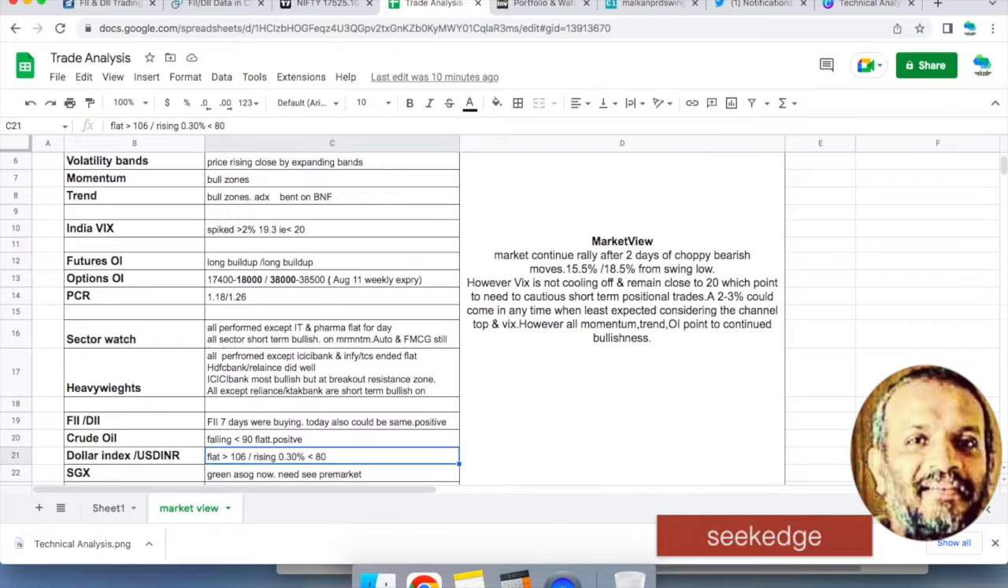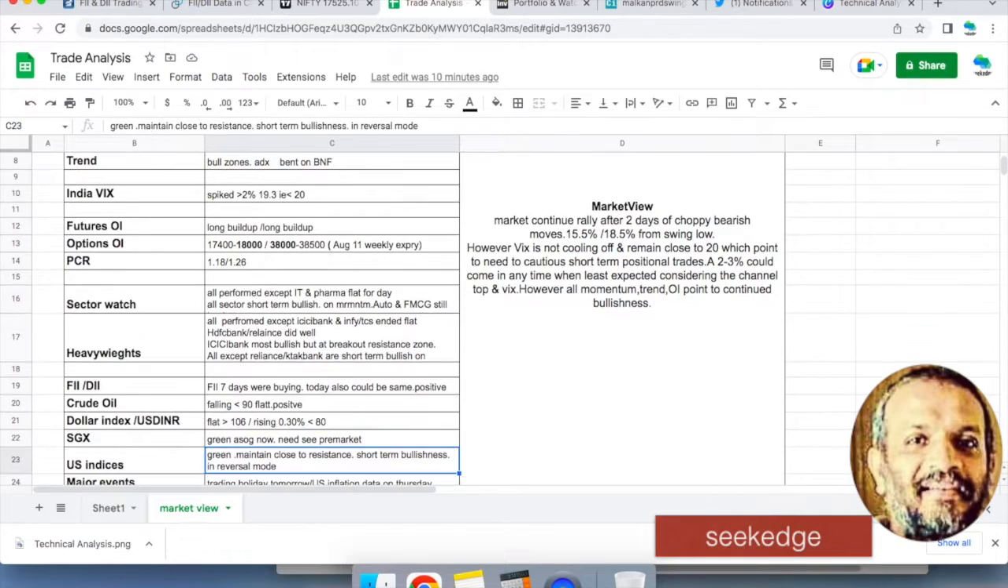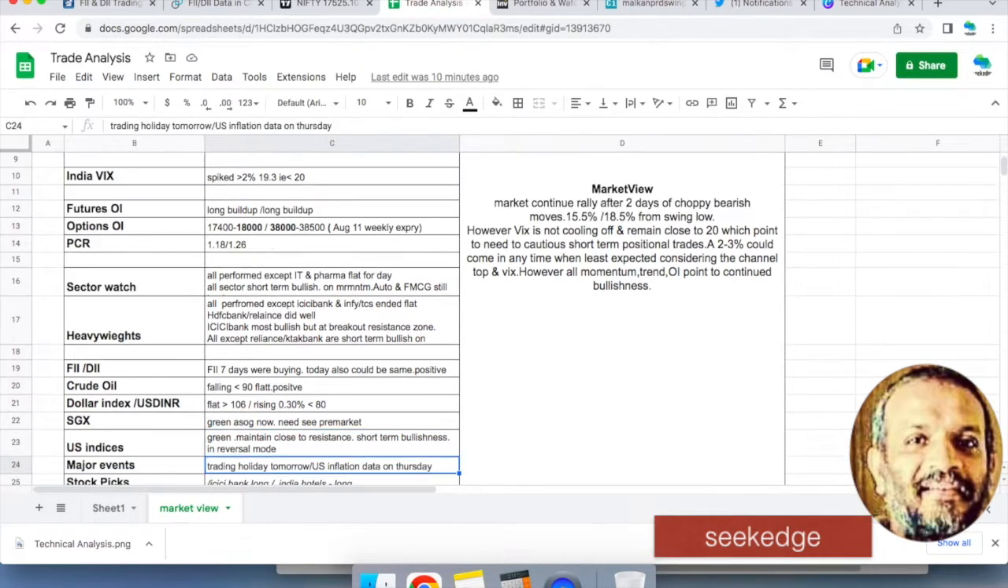The dollar is kind of flat, but USD INR shot up today by about 0.3 to 0.5%, still less than 70. So there is potentially a downside risk seen on the USD INR charts. SGX and US indices are green as of now, but you have to see it tomorrow. US indices are basically at a resistance zone. Short-term bullishness is there, it's in a reversal mode. Whether the resistance can be taken out or not is what you have to see in the US indices.